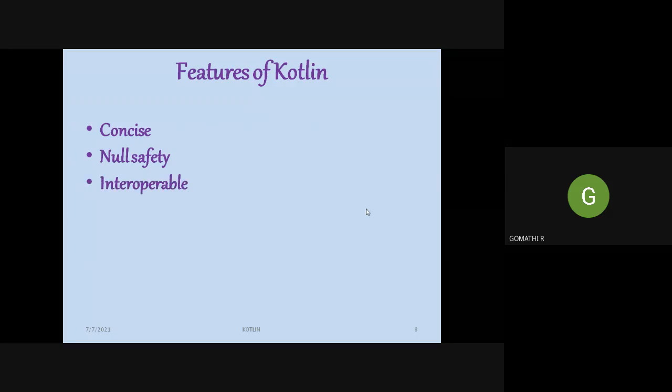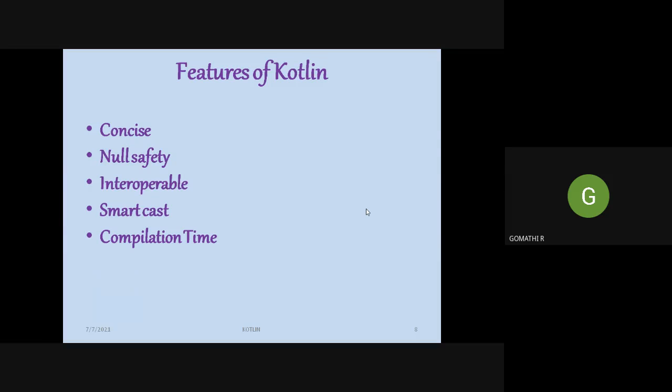The first feature of Kotlin is that it is concise. That is, it can explain many concepts in a precise manner. Then null safety is one of the features present in Kotlin. Then interoperability. As I said, it can work with the Java class libraries, so it is interoperable. Then SmartCast.